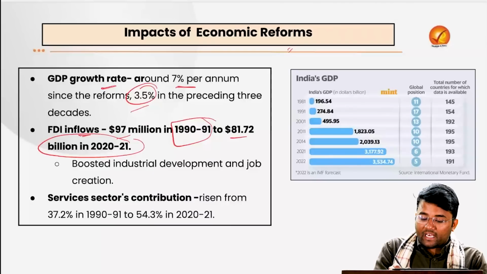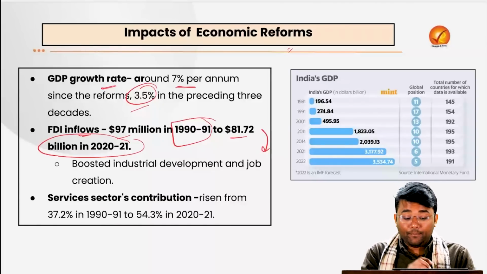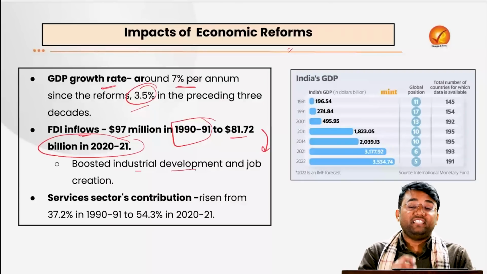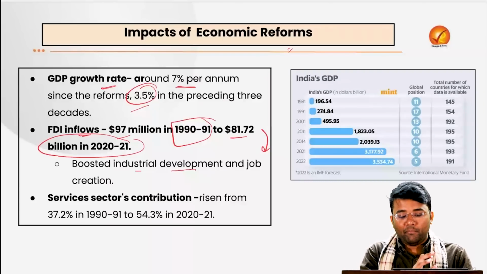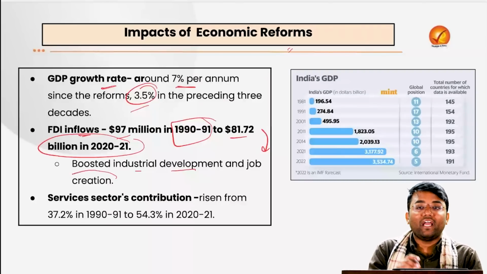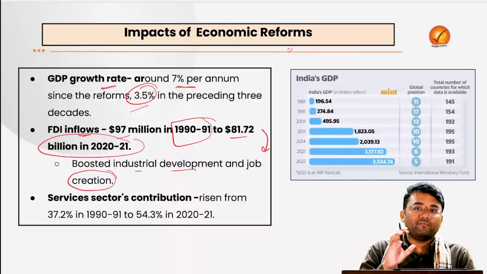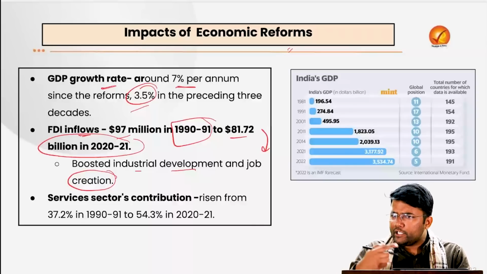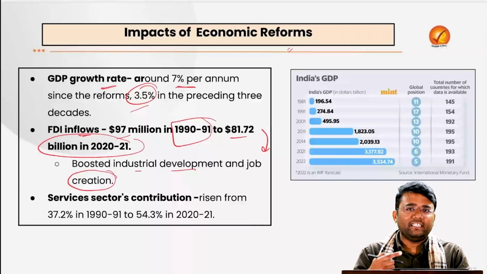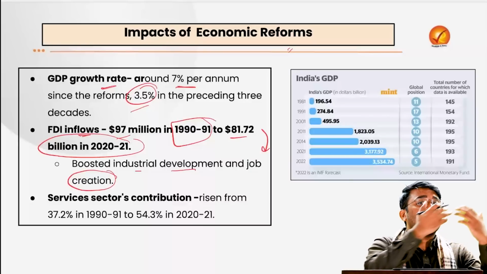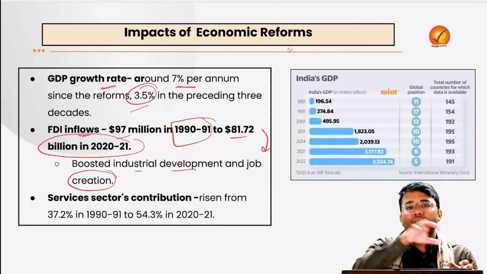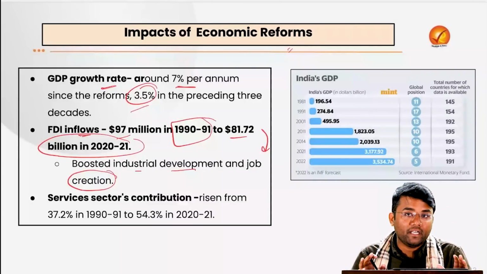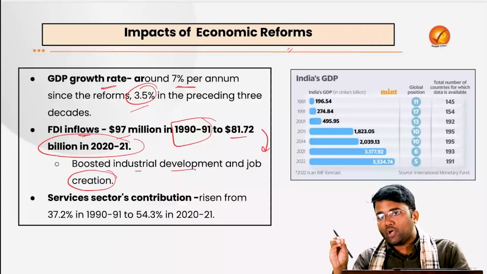Also, when we are having so much investment, it is boosting industrial development and infrastructure development, and it is leading to more and more job creation, improved education and health indicators. In a way, when we were earlier focusing only on growth, now we are coming to a case of development, where poverty and unemployment are also decreasing.